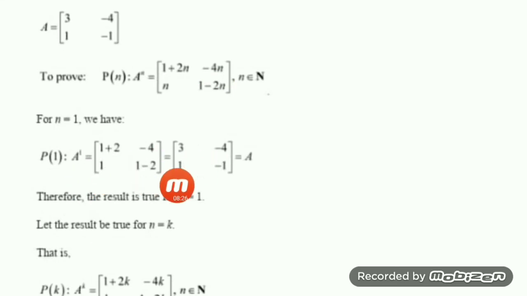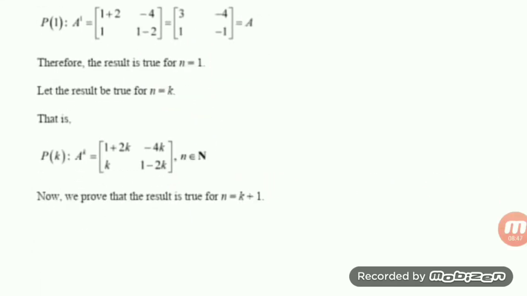We'll have this value, and that is equal to what? Equal to k. So we can give the conclusion that the result is true for n is equal to 1. Now suppose that the result is true for n is equal to k. So in the place of n in Pn, you have to put k. It becomes A to the power k, 1 plus 2k, minus 4k, k, 1 minus 2k. Now this one you can name equation number 1.